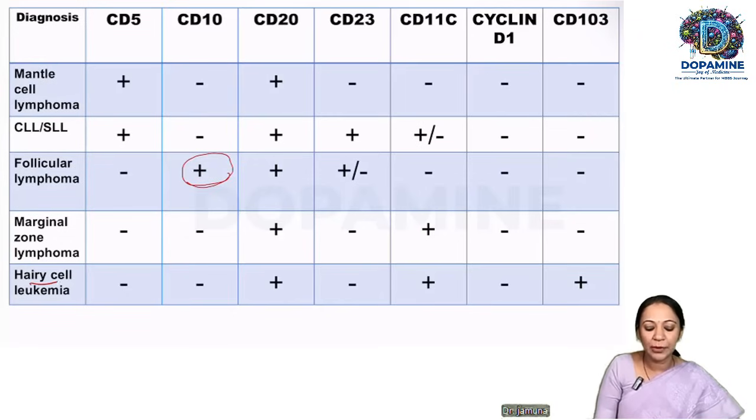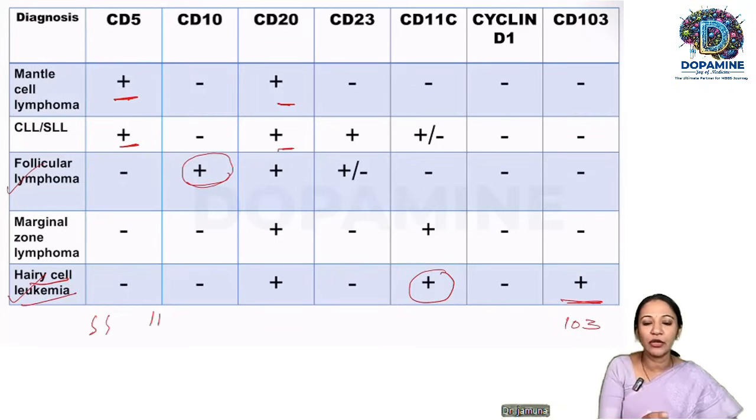Very clear. Coming to hairy cell leukemia, as I always say, remember the hair like this. So it is CD11 along with one 3-digit number, that is CD103. So when this is there, it is hairy cell leukemia. So follicular lymphoma done, hairy cell leukemia done. Coming to mantle cell and CLL, both will have CD5 positivity in addition to CD20 positivity. So which we have to remember. Okay. So follicular lymphoma characteristic CD10, hairy cell leukemia, remember CD11 with one 3-digit number, CD103 positivity.